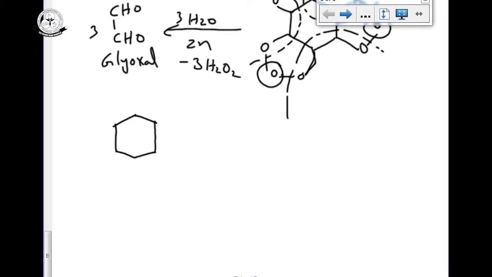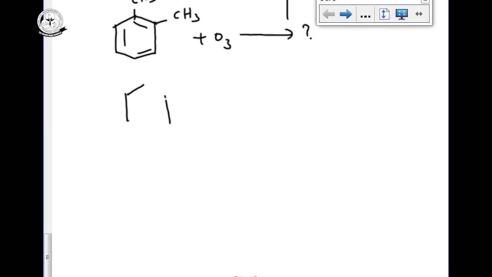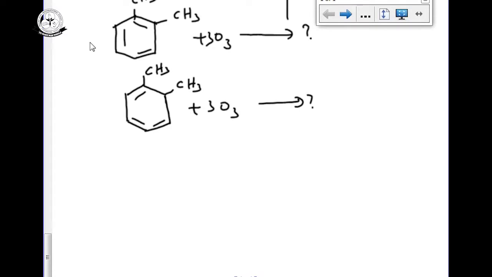Suppose they are giving a different manner, see how to break this one. If they are giving a different compound, then how to break this one? Here there is CH3, here there is CH3, double bond. On ozonolysis, what can we get as the answer? Sometimes the same reaction feels very easy or simple, but it will be different for different compounds. Previously I told the short trick method for ozonolysis. Just refer to that and tell me what we can get on ozonolysis of these two compounds.